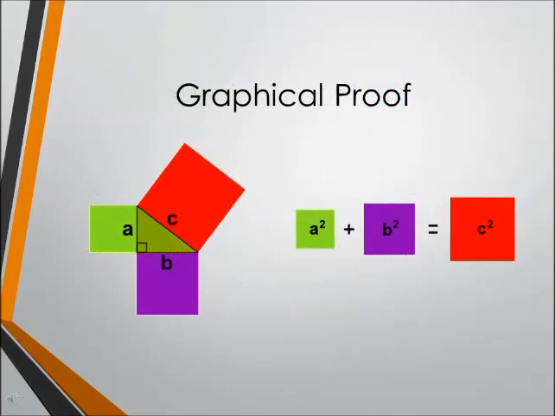The illustrative proof states that the area of the green square plus the purple square would be equal to the bigger square, which is the red one, as seen in the diagram below.